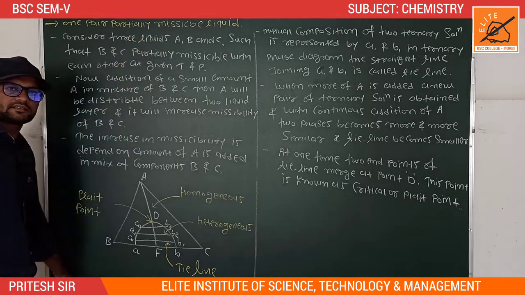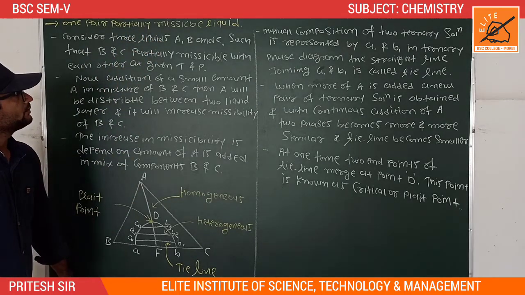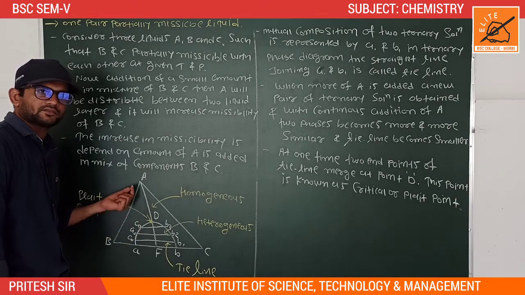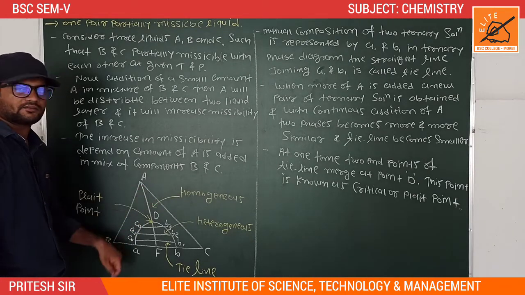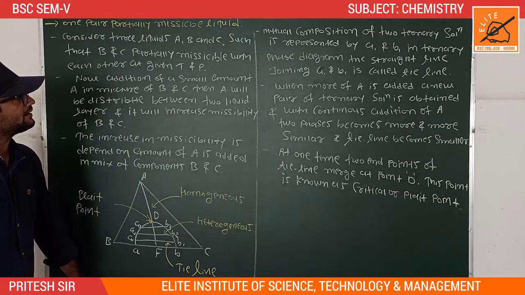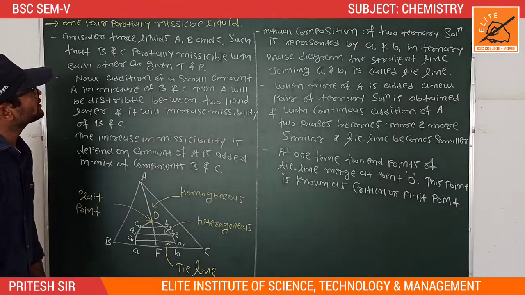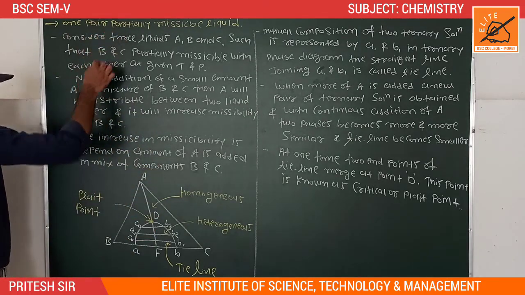So we can see that partially miscible liquids are further classified into three types. First one is one pair partially miscible liquids, second one is two pair partially miscible liquids, and last one is three pair partially miscible liquids. Okay, so first type is one pair partially miscible liquids.